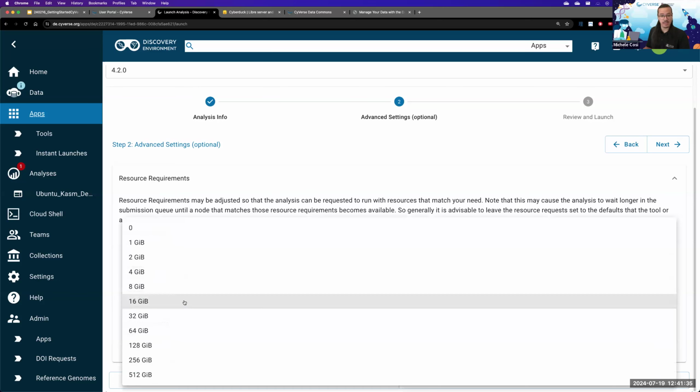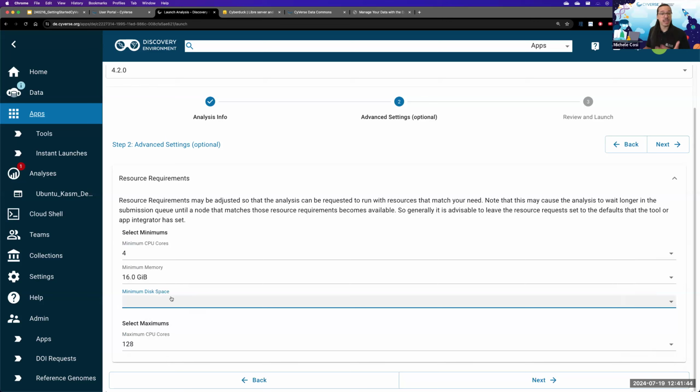For disk space, the minimum amount you can choose ranges from 1 GB all the way to 512. I'm going to leave it empty, and when you leave something empty, it means that it just goes for what CyVerse thinks is best.